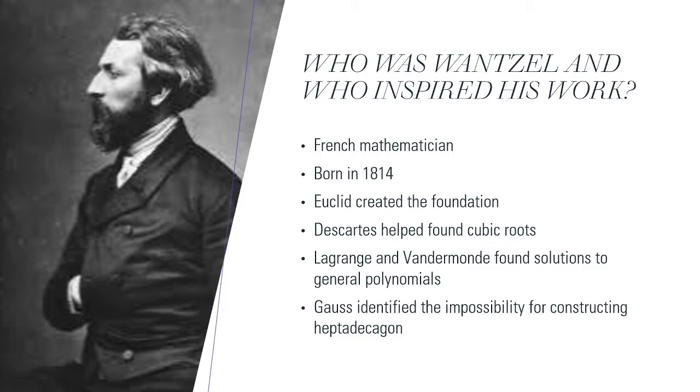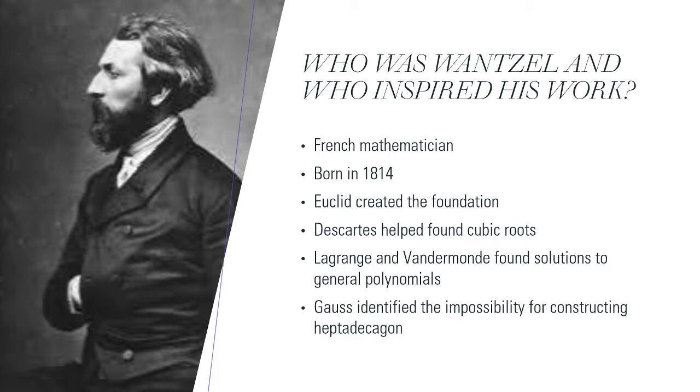So then Lagrange and Vandermonde found solutions to general polynomials, which would then be used to find regular polygons. And this basically used Descartes' work in a way where they would find the cubic roots of these polynomials, regular polygons, and find a way to construct them. Then Gauss used Lagrange and Vandermonde's work to find that it's pretty much impossible to construct a heptadecagon, and that's through finding the roots of such polynomials of higher degrees.